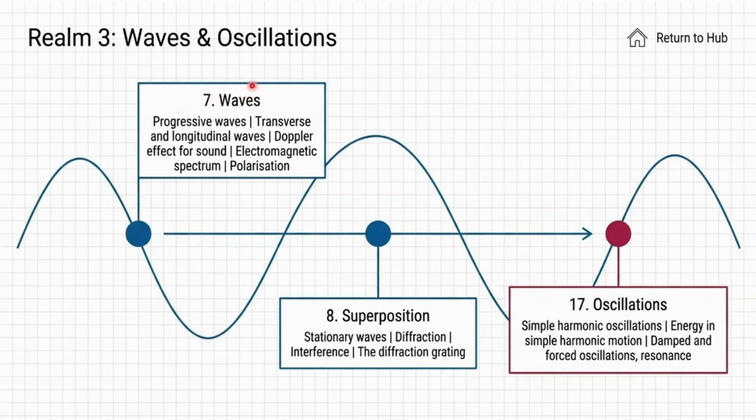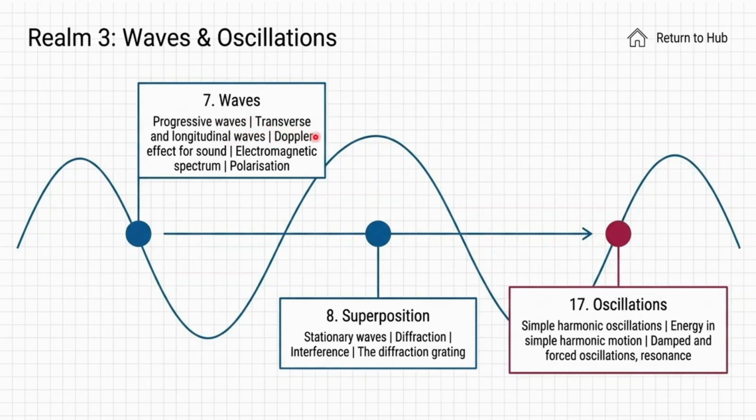In AS level, we have two topics, waves and superposition. In waves, we have progressive waves, which means the wave is going in a direction, not a standing wave.